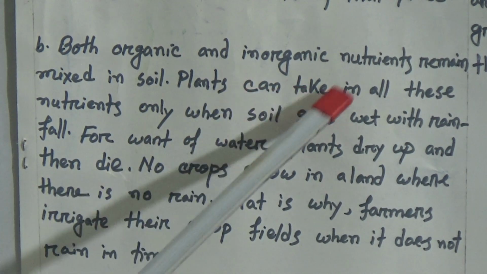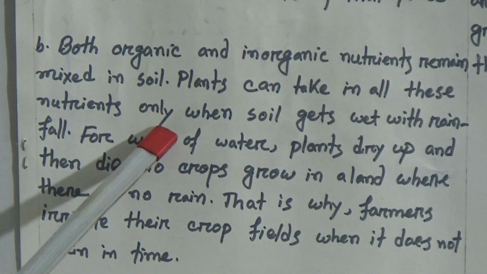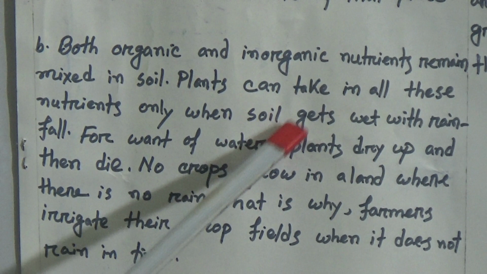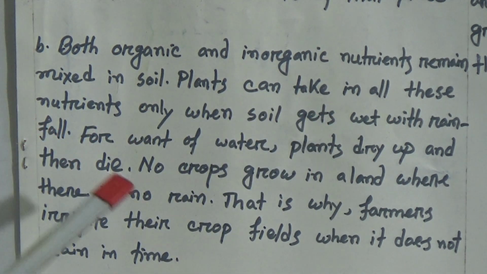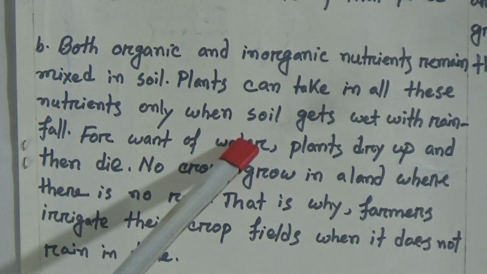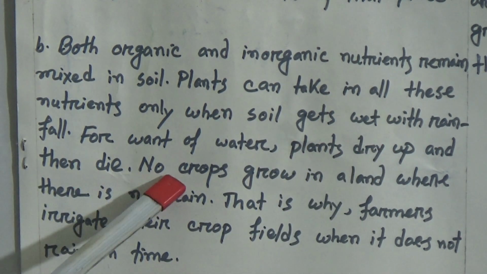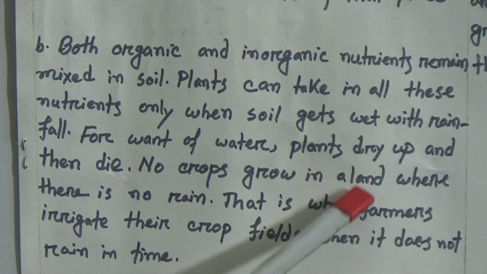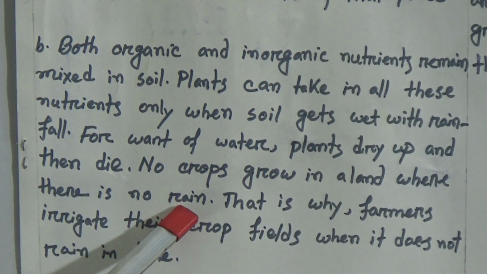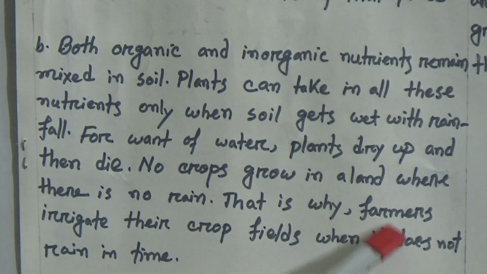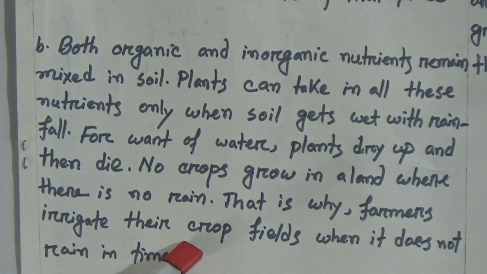Plants can take in all these nutrients only when soil gets wet with rainfall. For want of water, plants dry up and then die. No crops grow in a land where there is no rain. That is why farmers irrigate their crop fields when it does not rain in time.